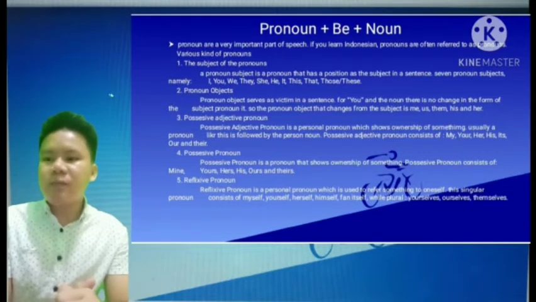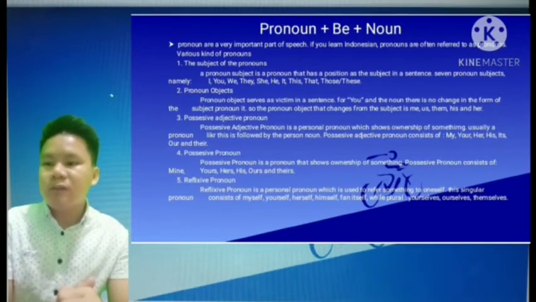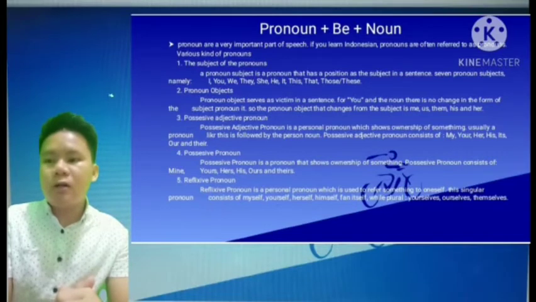Third, possessive adjective pronouns. A possessive adjective is a personal pronoun which shows ownership of something. Usually a pronoun like this is followed by a noun. Possessive adjectives consist of my, your, her, his, its, our, and their. Fourth, possessive pronouns. A possessive pronoun is a pronoun that shows ownership of something. Possessive pronouns consist of mine, yours, hers, his, ours, and theirs.